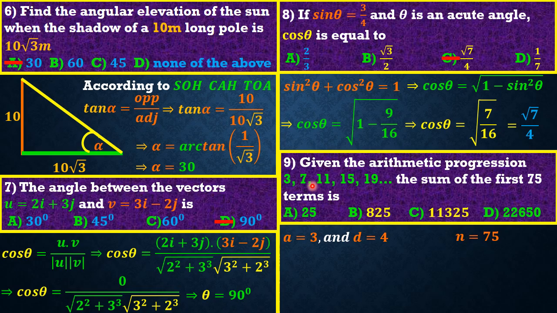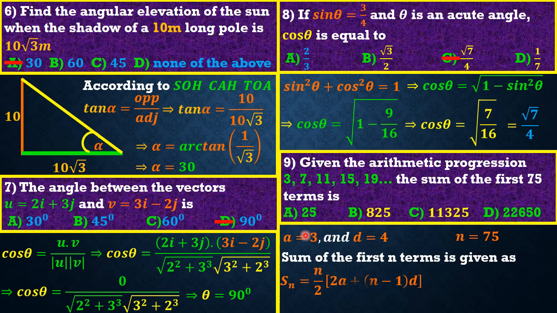Now, friends, let's notice that we were able to take 7 minus 3 and have our answer to be 4, which is like taking 11 minus 7 and our answer was 4, and so on, guys, because this progression was an arithmetic progression. And for an arithmetic progression, or an AP, the sum of the first n terms is given as Sn, which is equal to n over 2 into 2a plus n minus 1 into d. We already have a, d, and n. We just have to plug everything in and simplify.